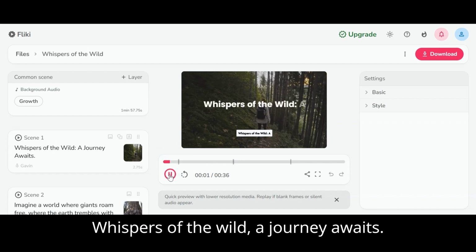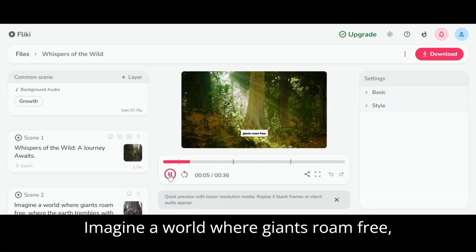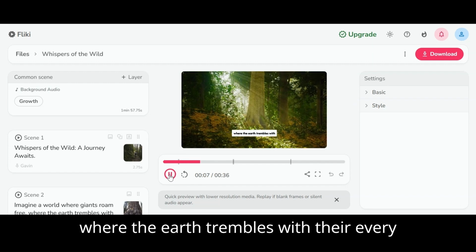Whispers of the Wild, a journey awaits. Imagine a world where giants roam free, where the earth trembles with their every step.